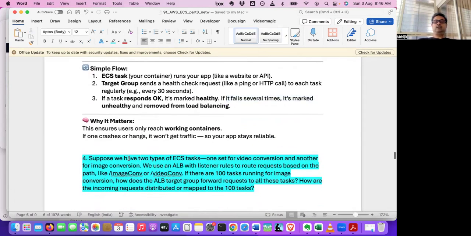Now suppose you have two types of ECS tasks. One set for video conversion, another for image conversion. And now we use LB with listener rules to route requests based on the path, like image conversion and video conversion. Image conversion will be converting images, maybe JPEG to PNG, and video conversion maybe will convert MP4 to MOV, different formats. And if there are 100 tasks running for image conversion, how does the ALB target group forward requests to all these tasks? And how are the incoming requests distributed or mapped to the 100 tasks?